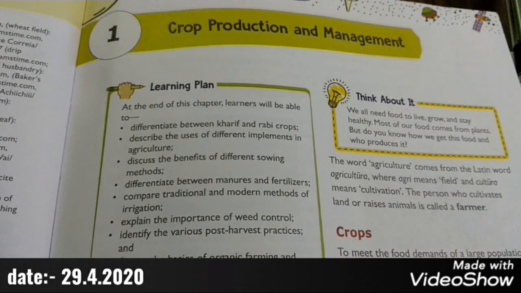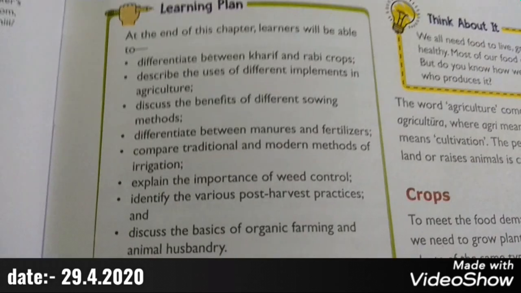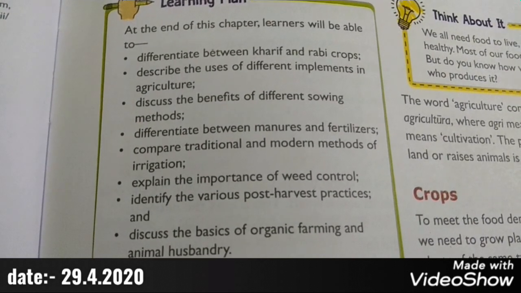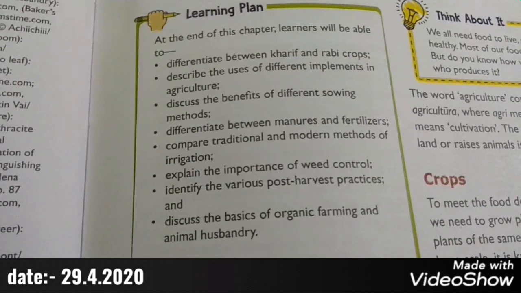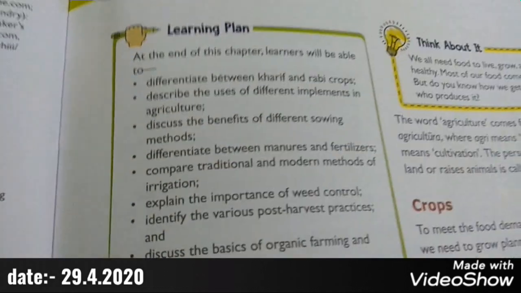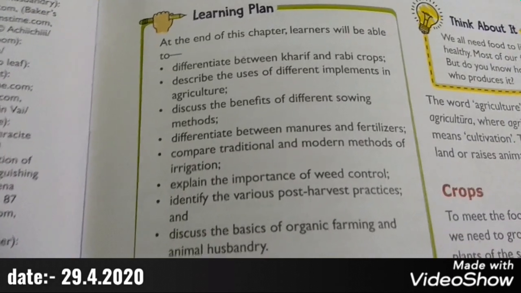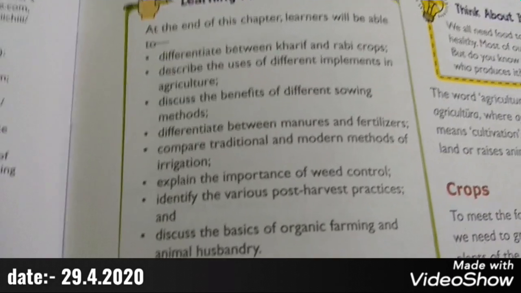And in this chapter of crop production and management, we will learn to differentiate between Kharif and Rabi crops. We will be able to differentiate between Rabi and Kharif crops. There are generally two types of crops, monsoon and summer crops. They are denoted as Kharif and Rabi crops.